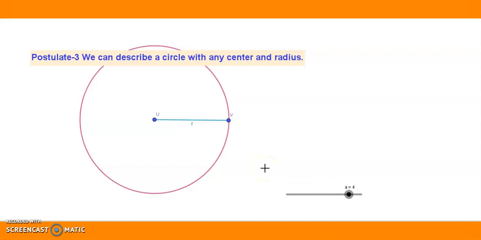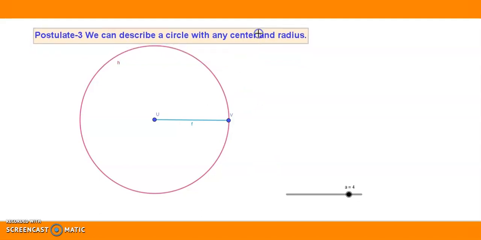That's the reason we are saying that these statements are self-evident. They are self-evident truths. They are very clear statements. They are assumed to be true. It is very evident that when a center and radius are given, we can draw a circle. That is, postulate 3 says that given a center and the radius, you can describe a circle. This is postulate number 3.